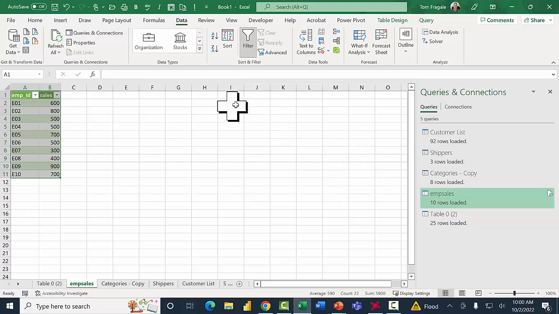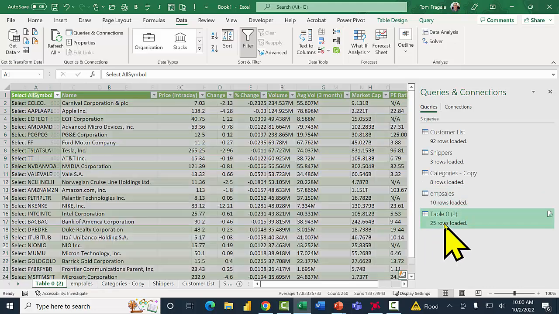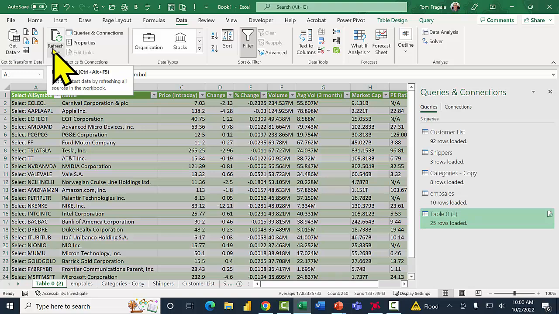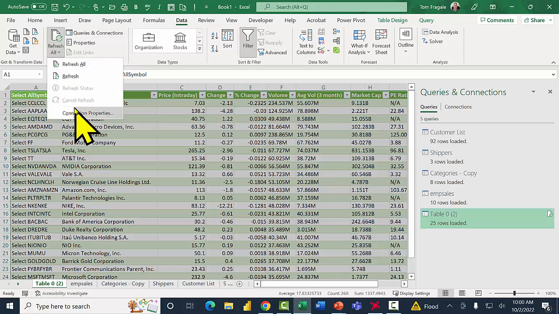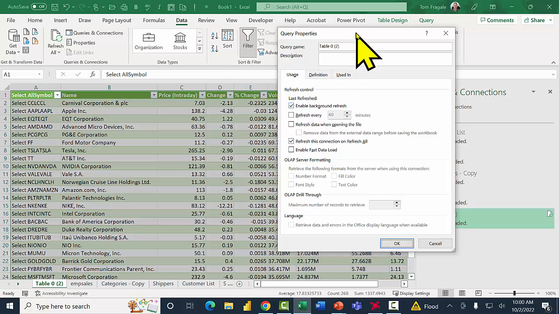Let me show you more of an automatic refresh. In this case, I'll click on the data menu. I'm going to come over here and pick on the word refresh all. And then I'll pick on the word connection properties. All right, so I picked on data, refresh all, and then connection properties. Then you get this window.